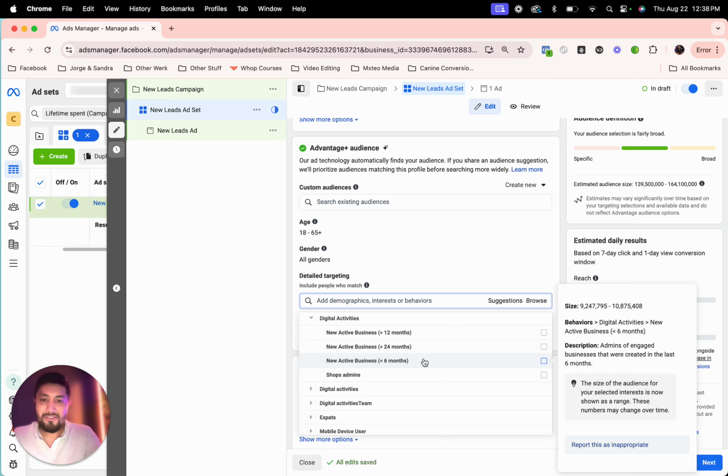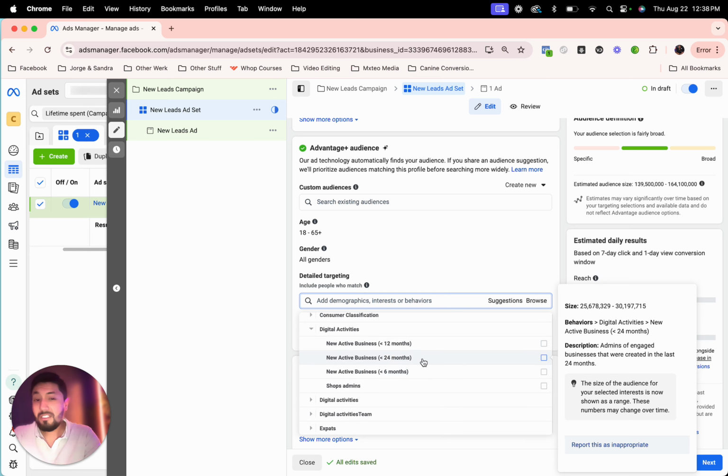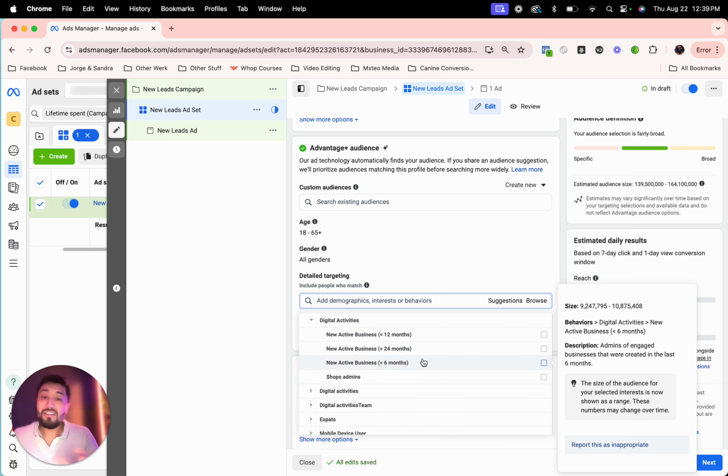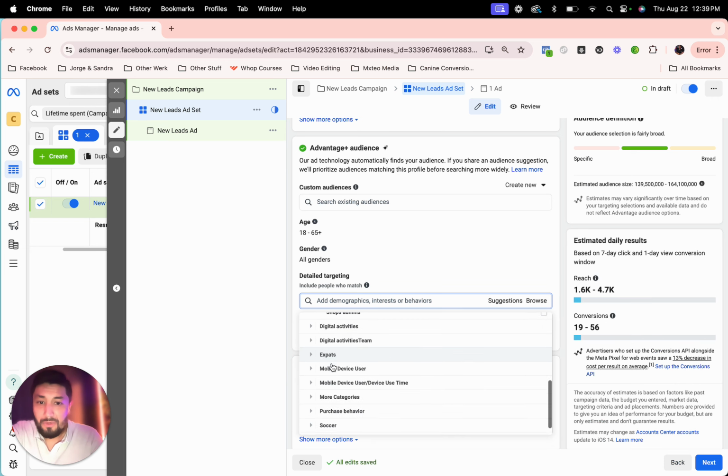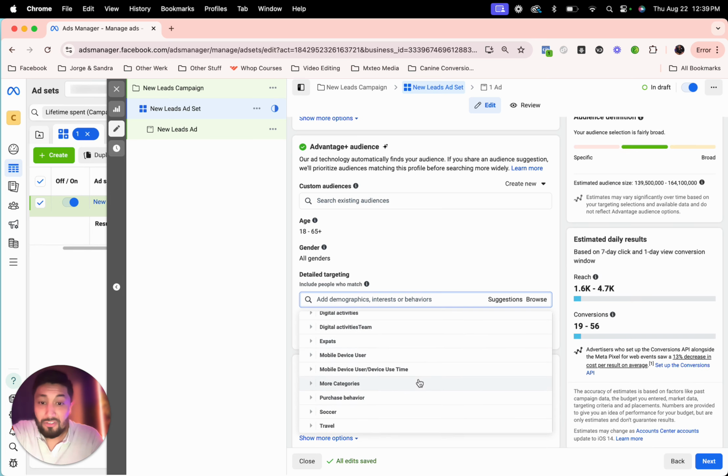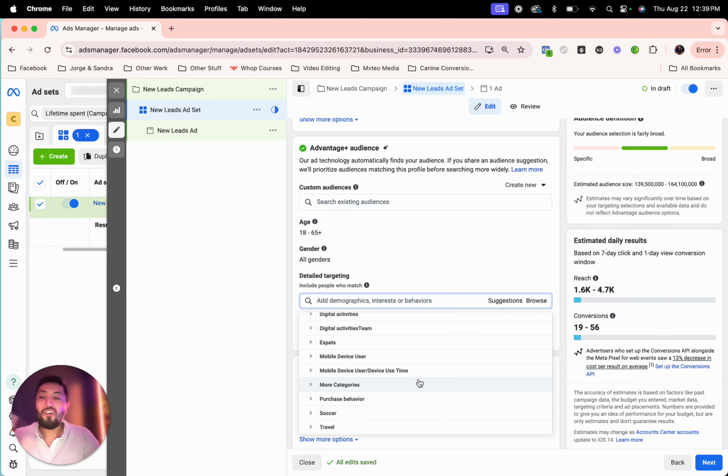So here the targeting is pretty endless, and the cool thing is that you can go in here and get creative. You can target people who are page admins or have business Facebook accounts, so that you can tailor specific audiences to specific people. Mobile device users, purchase behaviors, soccer, travel, like all of this is wild.